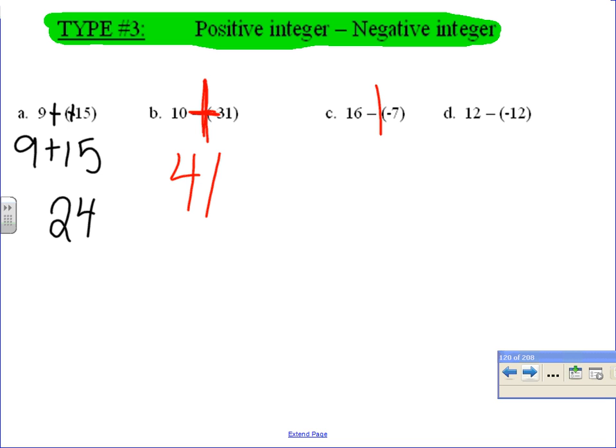So 16 minus negative 7, two negatives back to back, make a plus. Doug, what's the answer? What's 16 plus 7? 23. Okay.